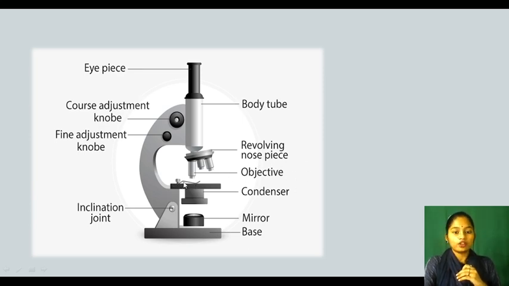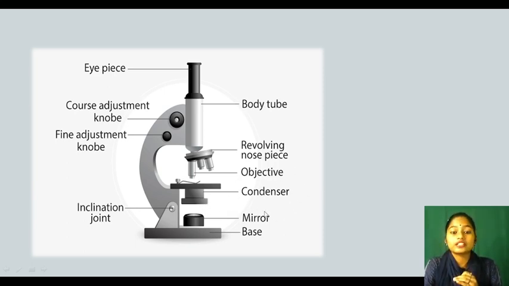Can you look, here is a clip. With the clip we attach our slide. The slide is the object, and the lens near the object is called the objective lens. Can you see there are three lenses? They are of different magnification. When we cannot see a small thing, we zoom in on our mobile, yes or no? Yes. Like that, if we are unable to see certain microorganisms, we can zoom in with the help of these three types of lenses, right?